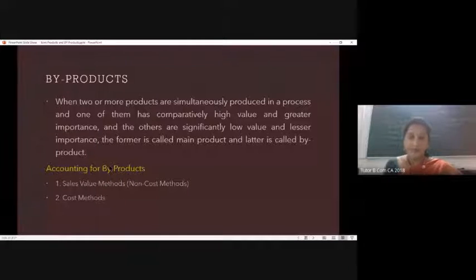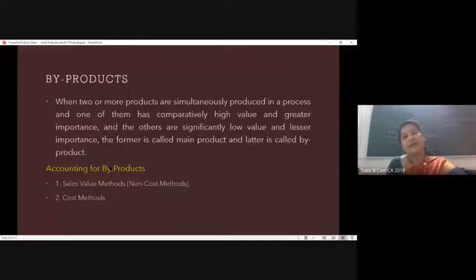Today we are going to discuss byproducts. As we had been discussing joint products, this also results from our continuous process. But what we need to remember here is, in the case of joint products, we said that they are identifiable. They have sizable value, and they can be sold individually in the market. When we talk about byproducts, this is a little different.